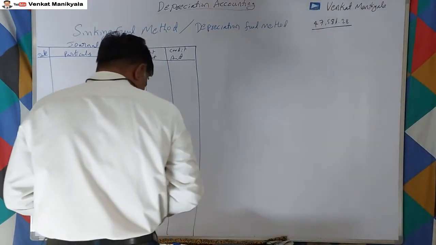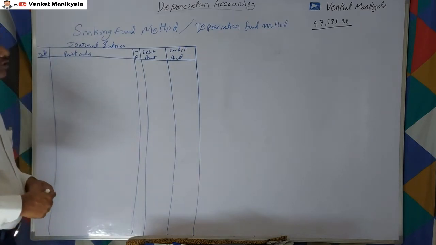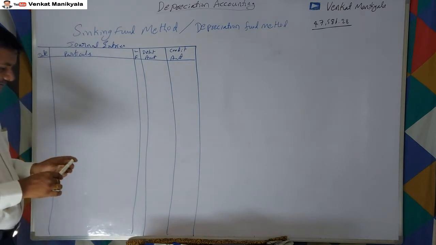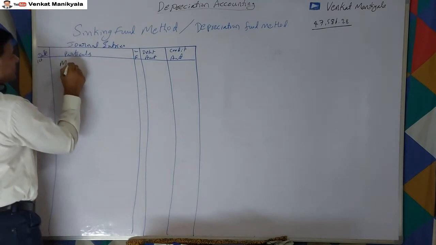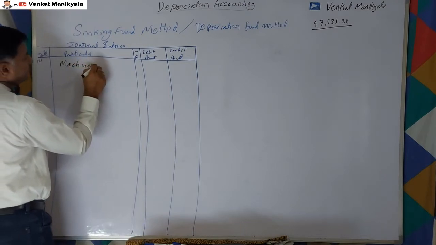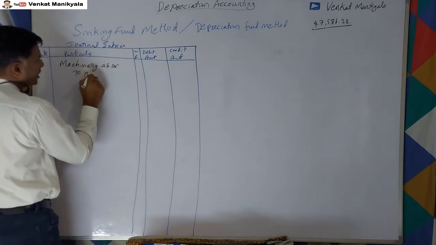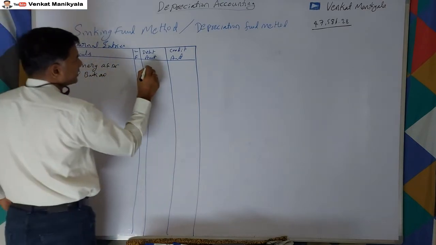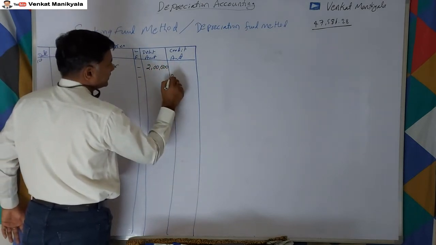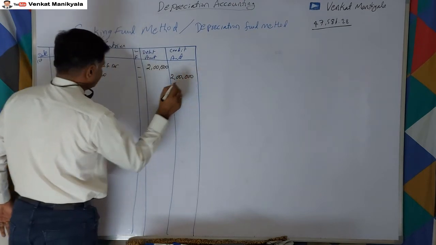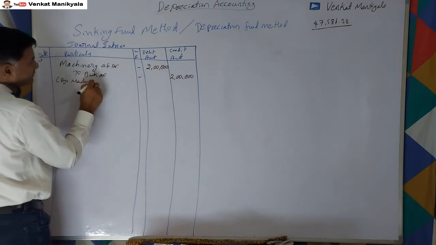We note down, right? The first general entry is for purchasing an asset. How much have we purchased? We purchased for 2 lakhs. The first general entry in the first year is machinery account debit to bank account, 2 lakhs. By paying 2 lakhs we purchased machinery. Being machinery purchased.